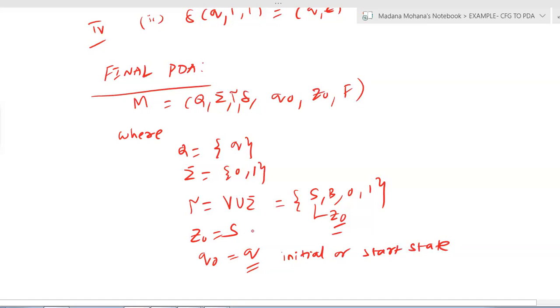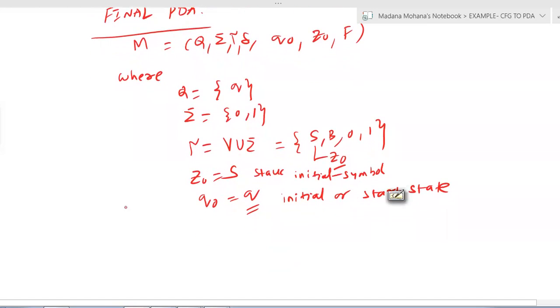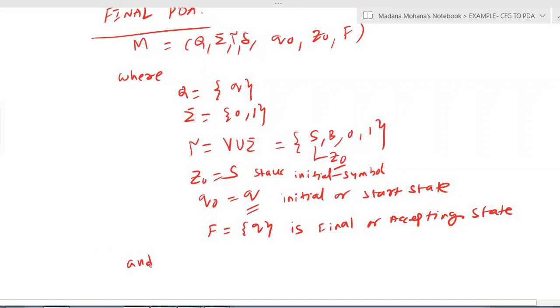Then Z0 equal to S is the stack initial symbol. Now final state. Here only one state we have considered. Then consider same state as final state also. Is final or accepting state. Now delta we already obtained above. Again you can write down all the transitions, and delta is shown below.